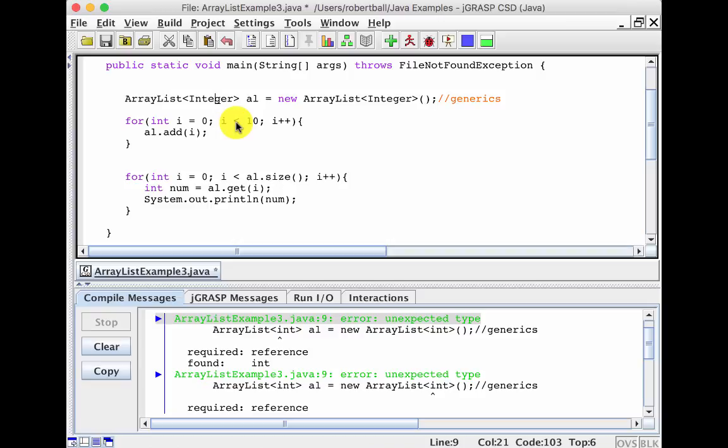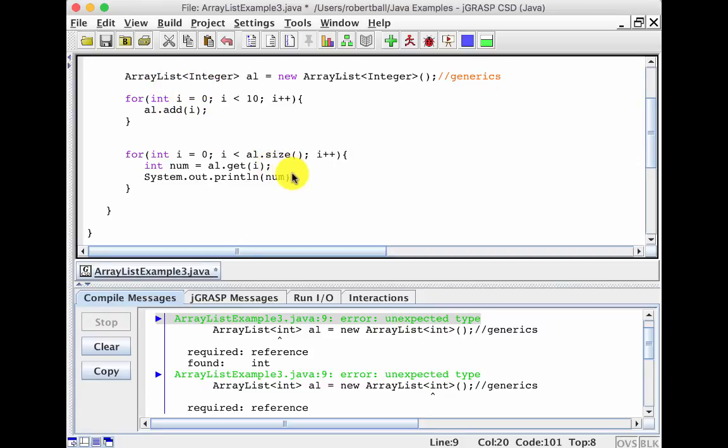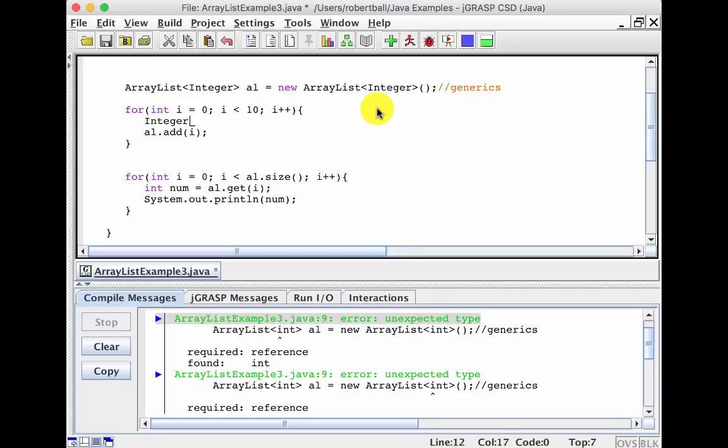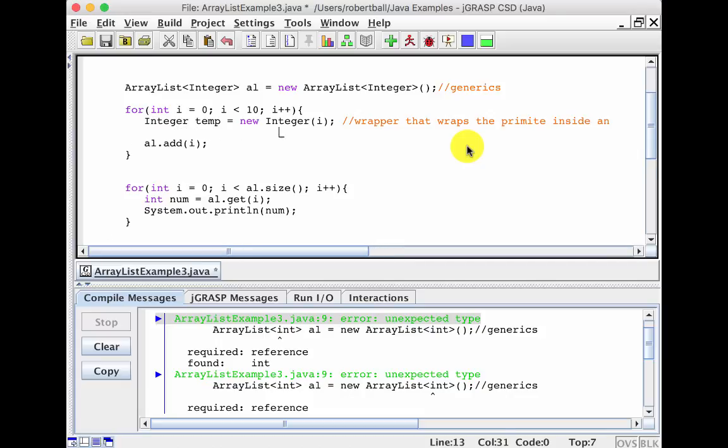It's got this weakness. And so how do I add an int to an Integer? Well, the way they had this before is that I had to do Integer, I'll just call it temp, equals new Integer(i). And Integer is a wrapper class. So a wrapper that wraps the primitive inside an object.